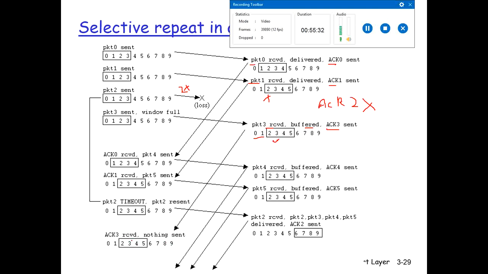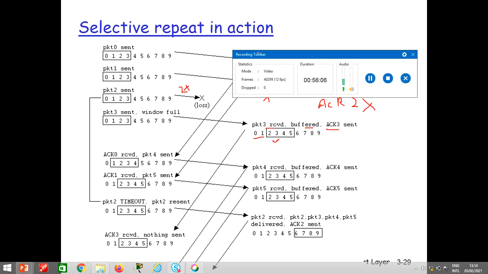So if you see over here, in selective repeat, only the packet for which acknowledgement was not received is resent. Whereas in Go Back N, if a particular packet is not received, not only that packet but all the packets sent after it will be resent again. So this contributes to sending duplicate packets, and this is the difference between the Go Back N and the selective repeat protocols of the transport layer.